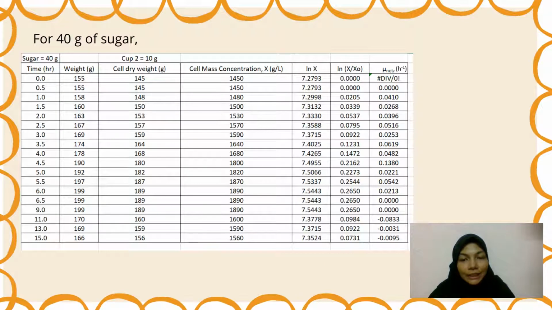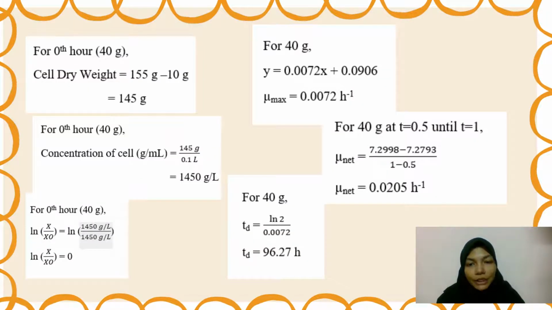So this is the table for the data calculated for the medium of 40 gram of sugar with yeast. These are the calculations for the medium of 40 gram of sugar with yeast using the same formula as before. First, we calculate the cell dry weight. Second, the concentration of cell. Third, we calculate ln X over X initial. Fourth, we find the slope from the linear equation from the graph of ln X over X initial against time. Fifth, we calculate the net growth rate for the cell. And lastly, we calculate the doubling time for the experiment.